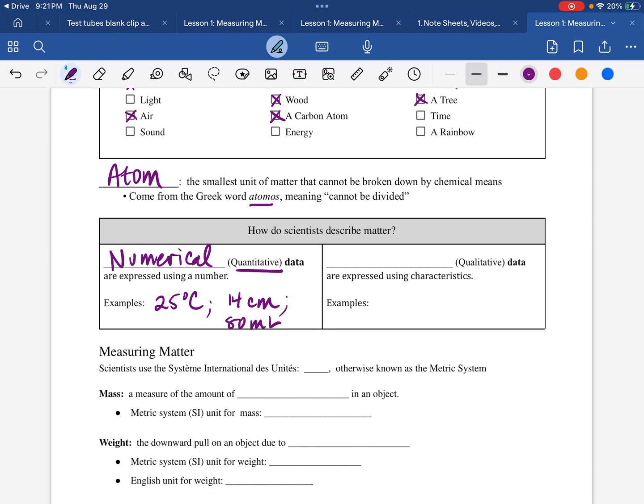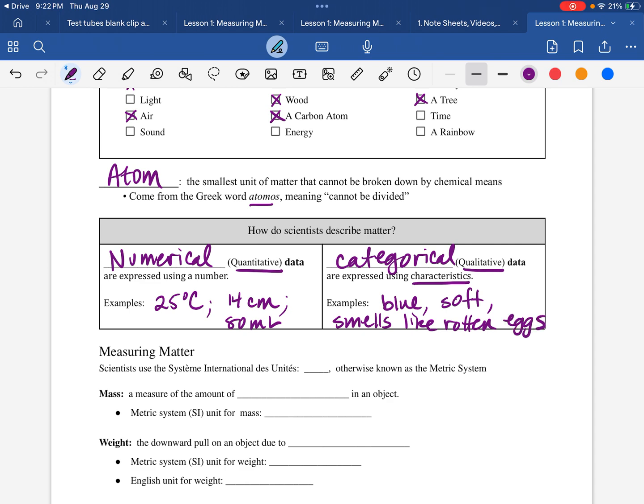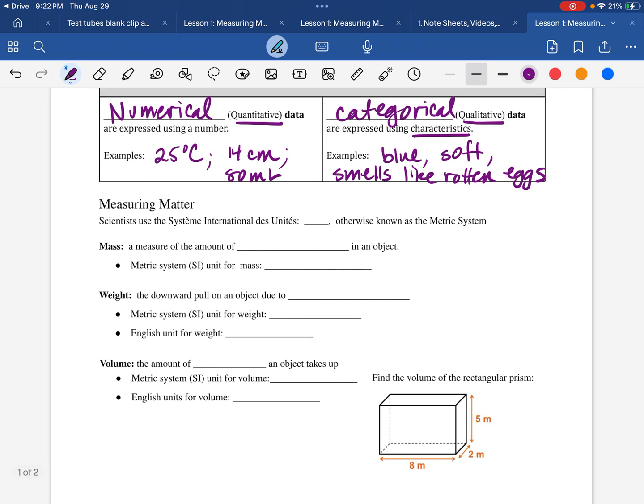Some things cannot be described with a number. You can only describe the characteristics. We call those categorical data, or sometimes qualitative data. Some examples, you might say something is blue, or describe the texture, say it's soft, or the smell. You might say it smells like rotten eggs. Those are all things that we cannot give a number to, so they're categorical. So scientists use the Système International des Unités, it's French, SI units, otherwise known as the metric system.